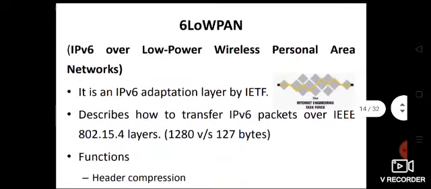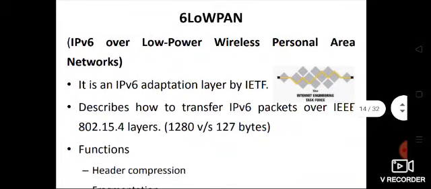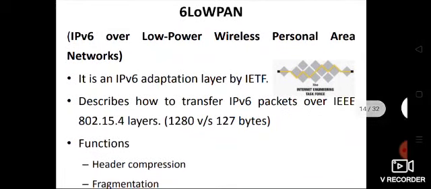The next protocol which is using IEEE 802.15.4 is 6LoWPAN. 6LoWPAN stands for IPv6 over low power wireless personal area network. The 6 in 6LoWPAN is for IPv6, Internet Protocol version 6.